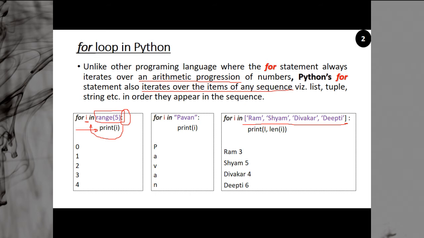This statement is part of the for block. So this is your for statement. You can use it as an arithmetic progression, as a sequence of a string, as a sequence of a list or tuple or anything else.